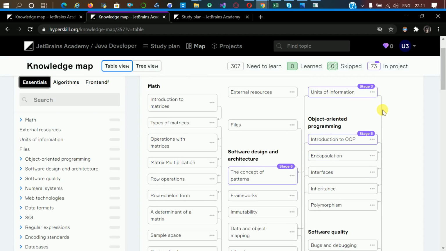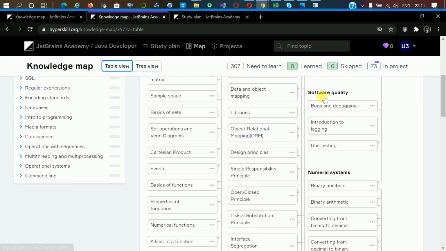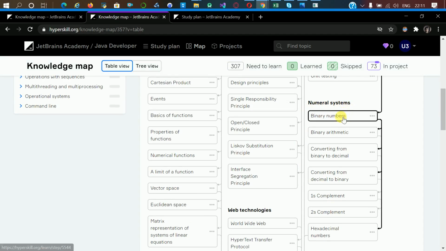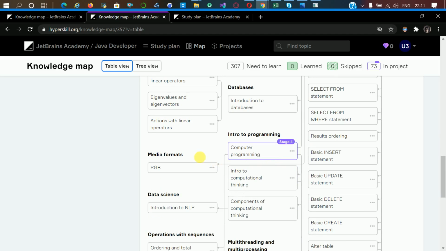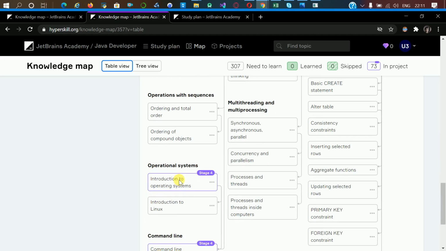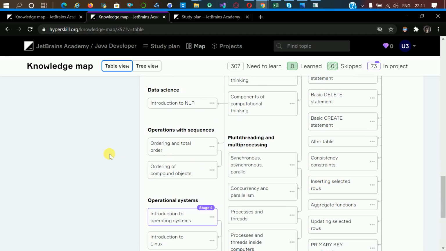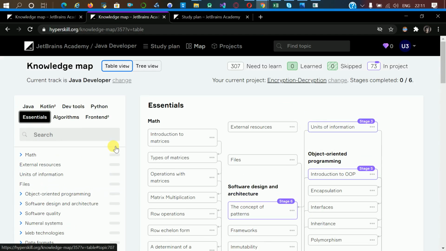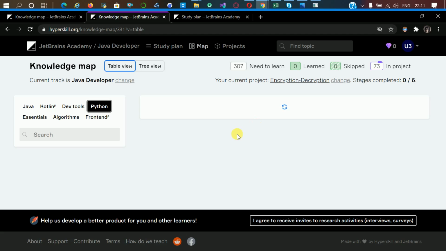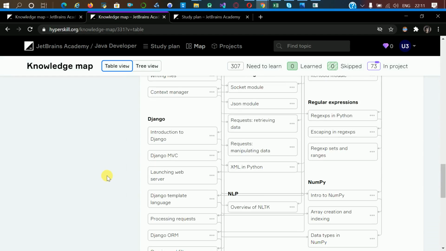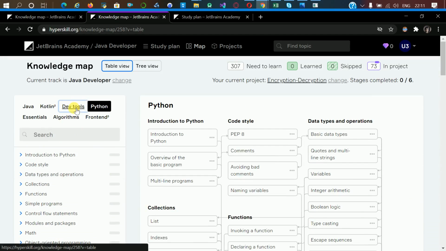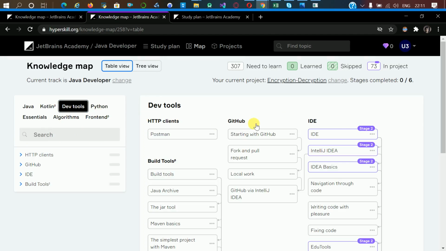Essential math, software design, architecture, software quality, numeral systems, web technology, data formats, SQL, regular expressions, encoding standards, introduction to programming, media formats, data science, OS command line, multithreading and multiprocessing. Very good website compared to others which I've seen. So I especially recommend it to you guys. Python, they map it out for you, huh? To start as a beginner, it especially helps a lot. This maps out your journey to become a great developer.